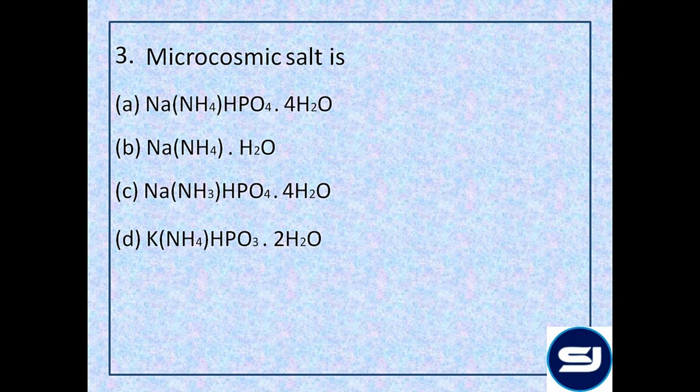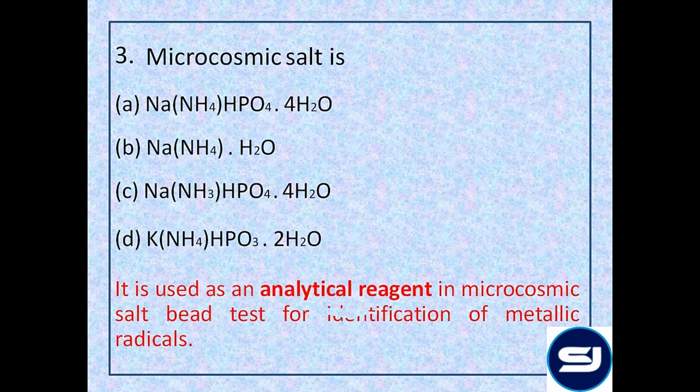So, simply the answer is option A. Now, one more point to remember for microcosmic salt is it is used as an analytical reagent in microcosmic salt bead test for identification of metallic radicals, wherein they are identified with the help of color which is obtained in oxidizing or reducing flame in hot or cold condition. So, the answer to this question is option A.